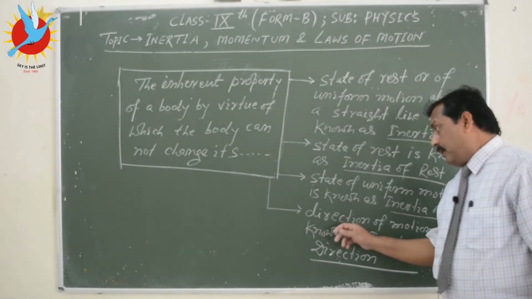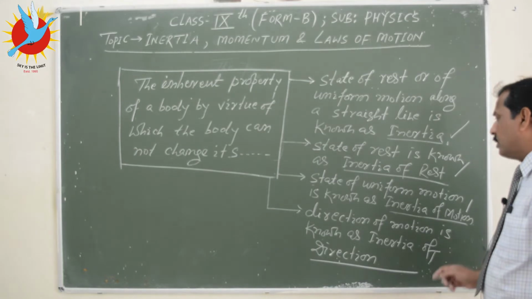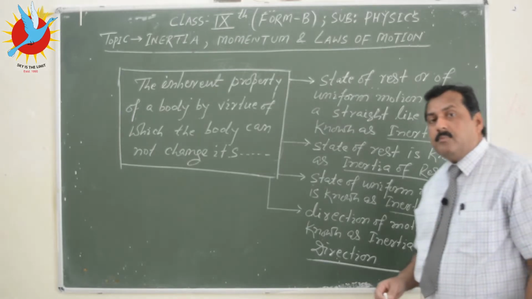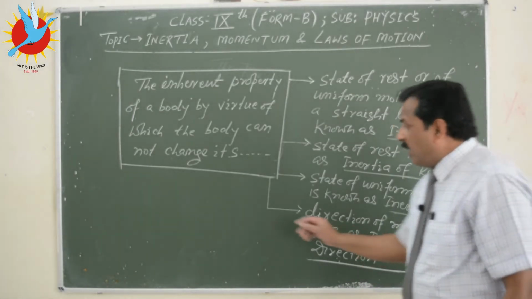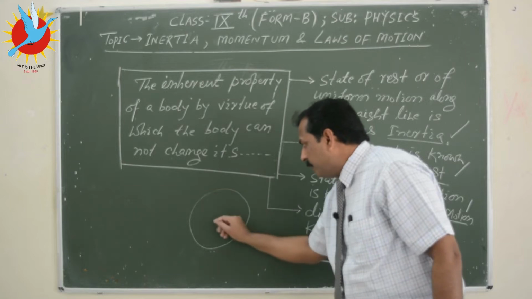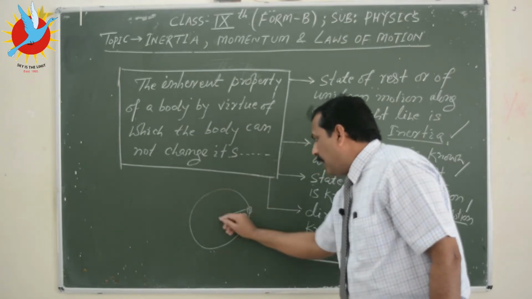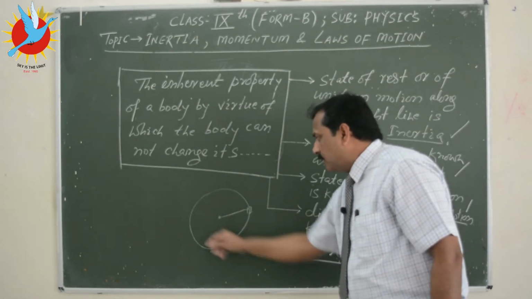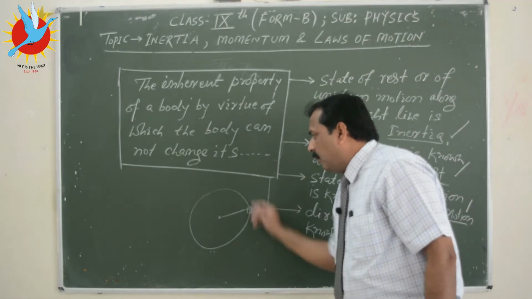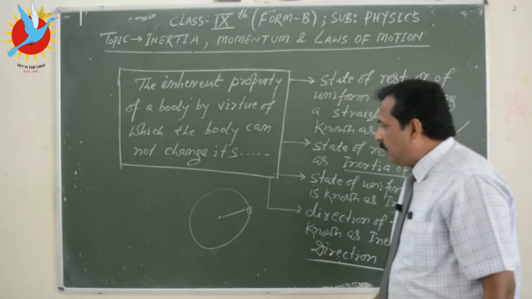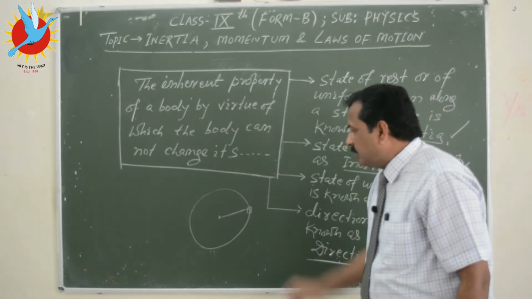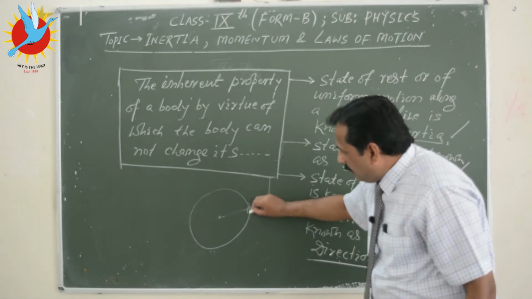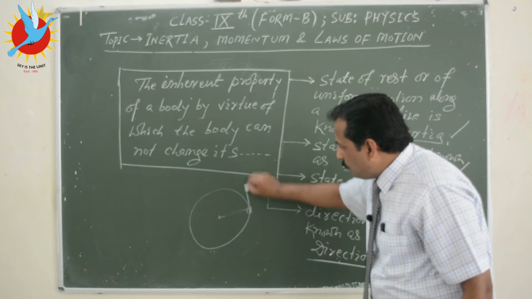For example, this type, direction of motion, is known as inertia of direction. So how to identify inertia of direction? Suppose here is a stone tied with a thread, and this stone is rotating on a circular path, and suppose all of a sudden at this point this thread is broken or cut, then the path of the stone would be like this.